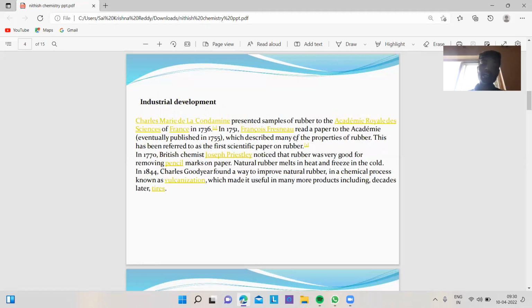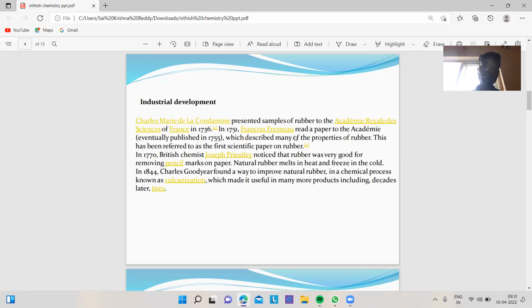Industrial development. Charles Marie de La Condamine presented samples of rubber to the Royal Academy of Sciences of France in 1736. In 1751, Francois Fresneau read a paper to the academy which described many of the properties of rubber. This has been referred to as the first scientific paper on rubber. In 1770, British chemist Joseph Priestley noticed that rubber was very good for removing pencil marks on paper. Natural rubber melts in heat and freezes in the cold.